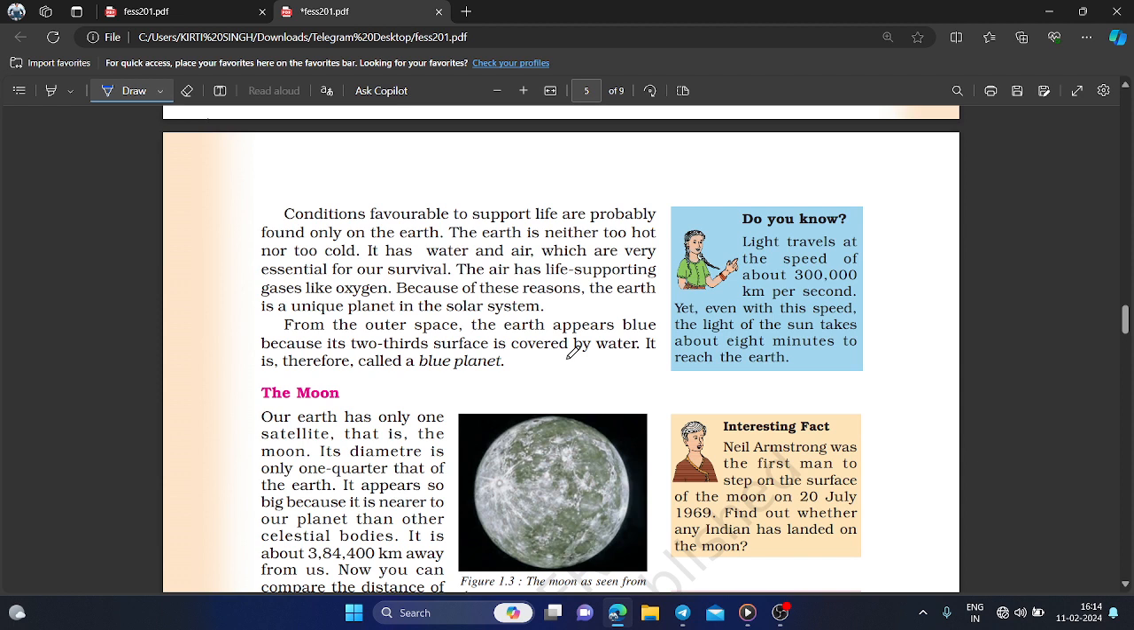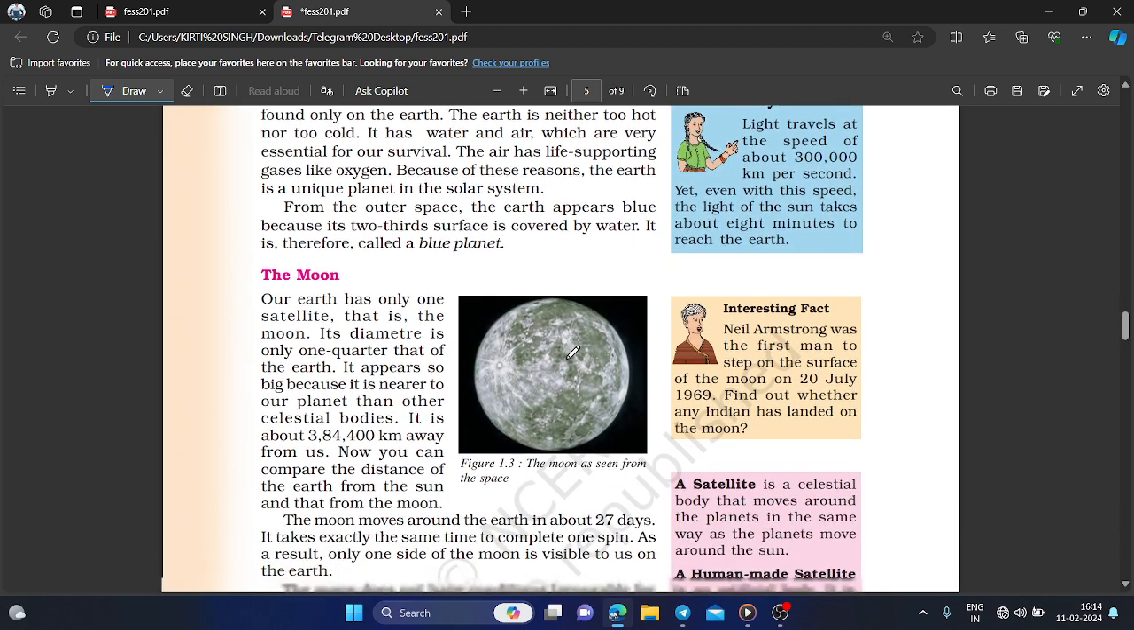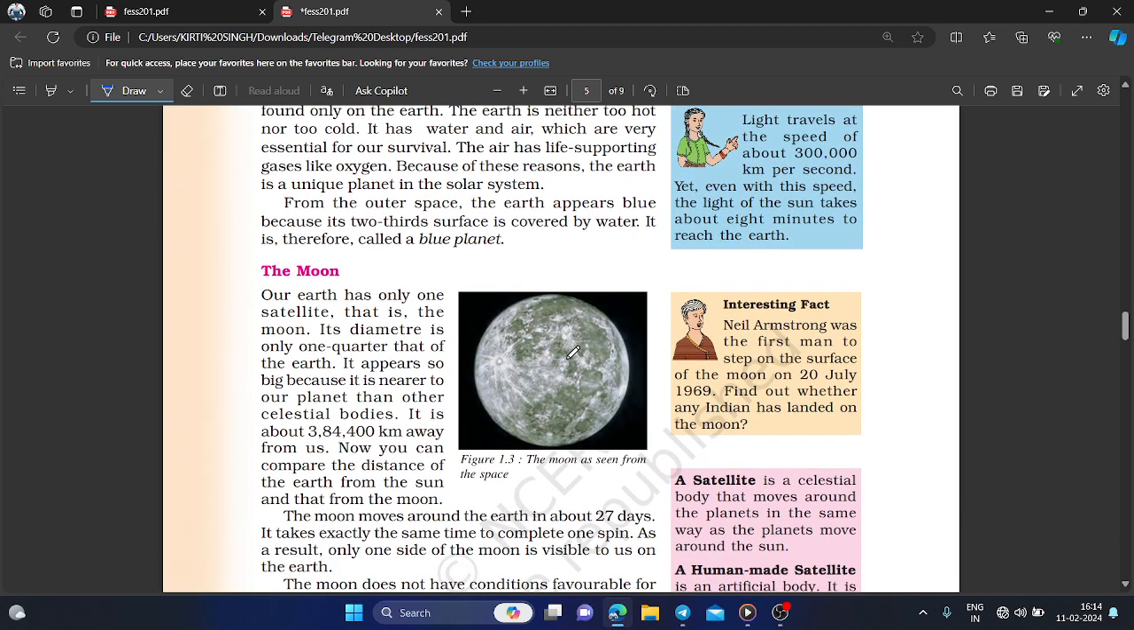Conditions favorable to support life are probably found only on the Earth. The Earth is neither too hot nor too cold. It has a normal temperature. It has water and air, which are very essential for our survival. The air has life-supporting gases like oxygen. Because of these reasons, the Earth is a unique planet in the solar system. From outer space, the Earth appears blue because two-thirds of its surface is covered by water, and therefore it is called the blue planet.